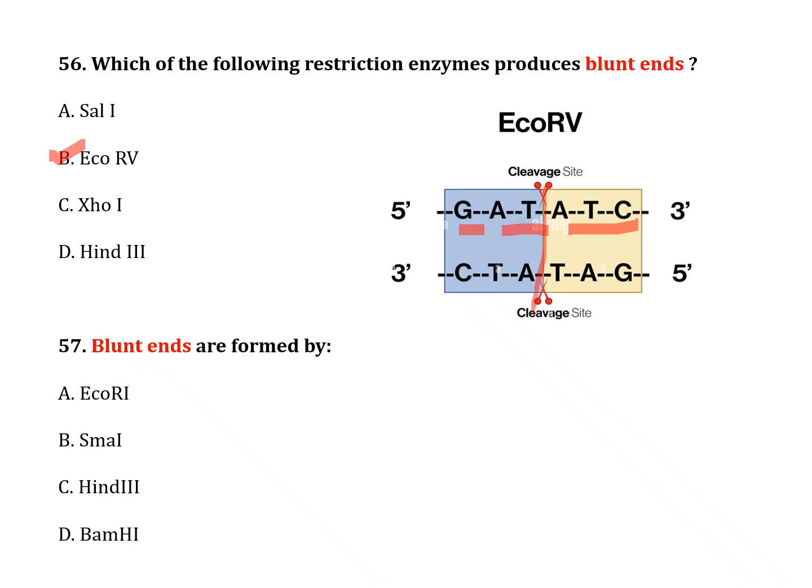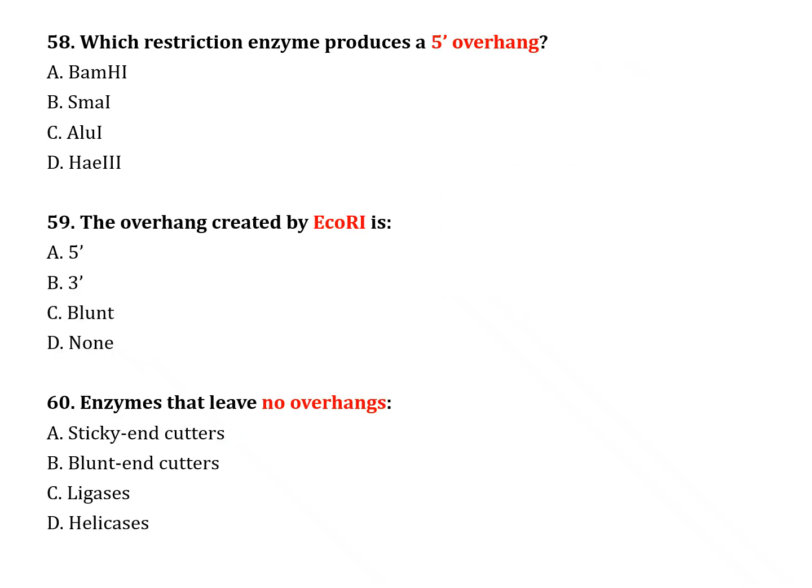The next question, number 57. Blunt ends are formed by: option A, EcoRI; option B, SmaI; option C, HindIII; option D, BamHI. The correct answer is option B, SmaI. The next question, number 58. Which restriction enzyme produces a 5' overhang? Option A, BamHI; option B, SmaI; option C, AluI; option D, HaeIII. The correct answer is option A, BamHI.